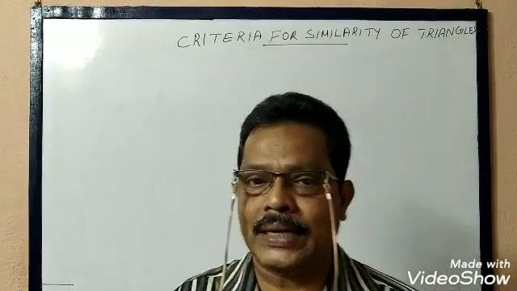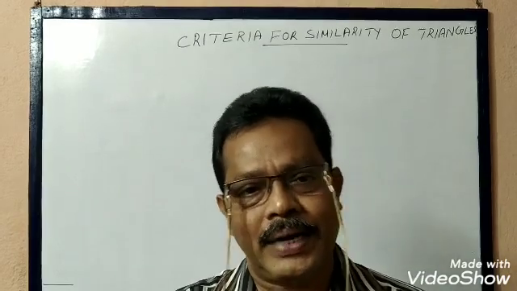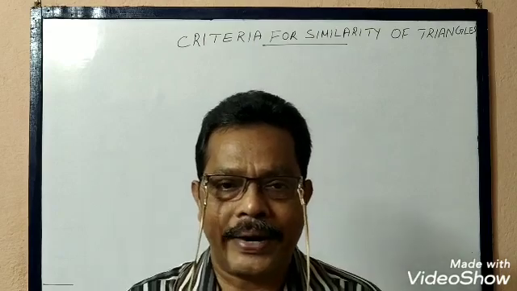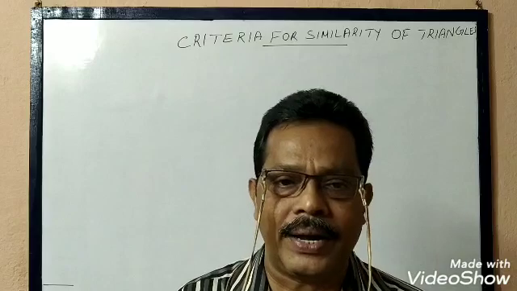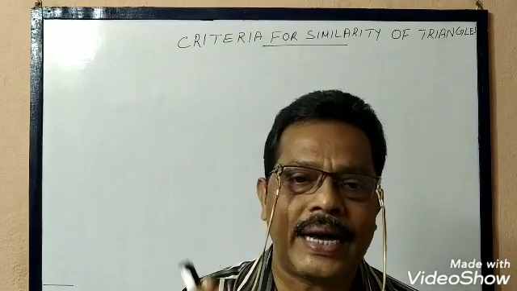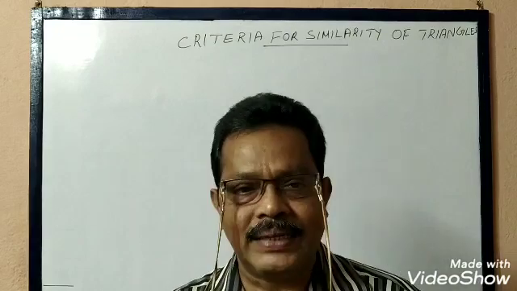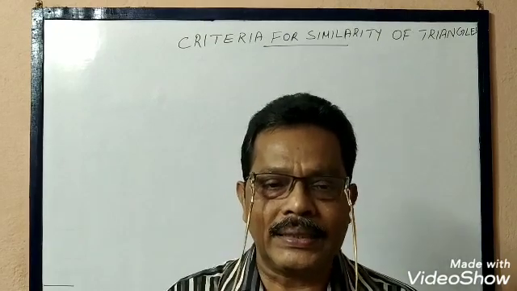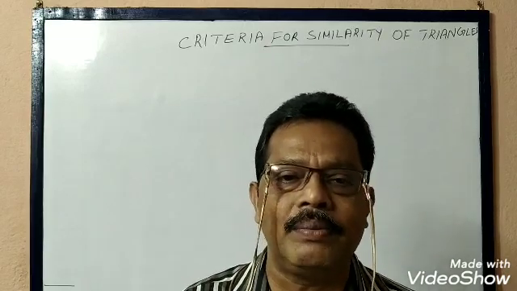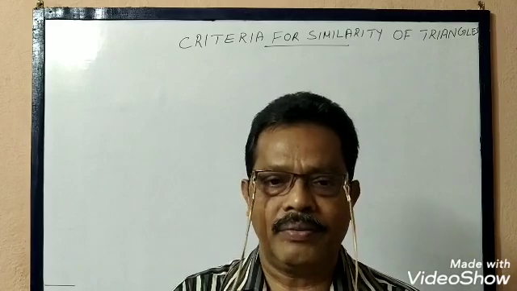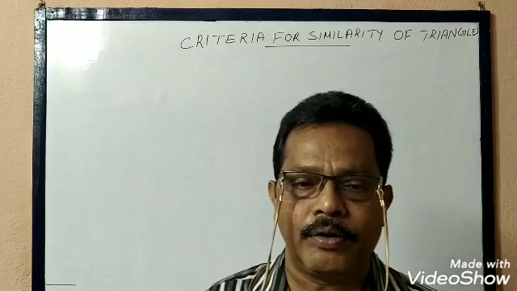You know that two polygons are similar if their corresponding sides are proportional and corresponding angles are equal. A triangle is a polygon, so this condition applies for triangles also. Two triangles are similar if their corresponding sides are proportional and corresponding angles are equal. Or we can say that if two triangles are similar, their corresponding sides will be proportional and their corresponding angles will be equal. We have studied in class 9 about congruency. The same concept applies in similarity also.